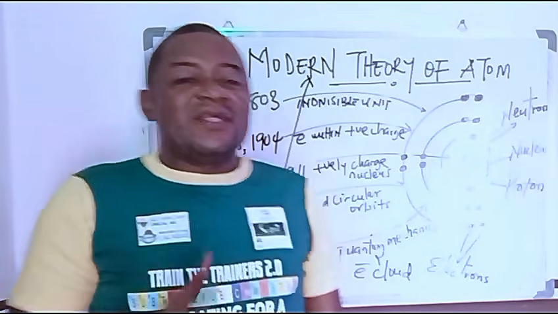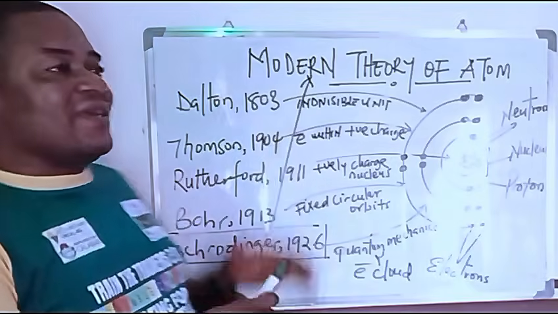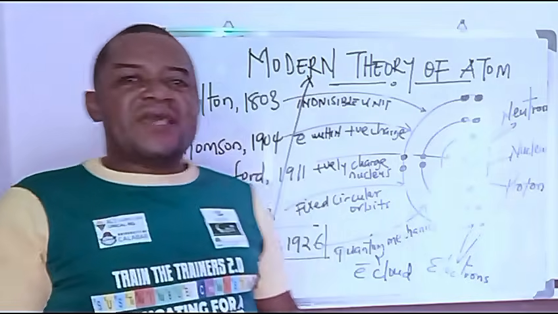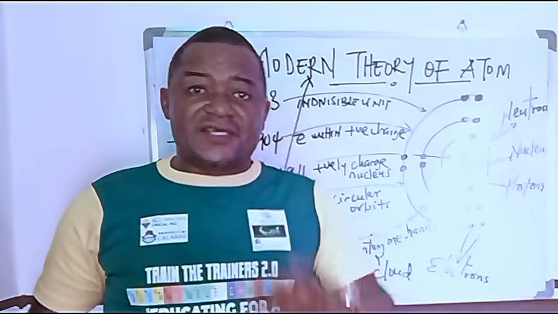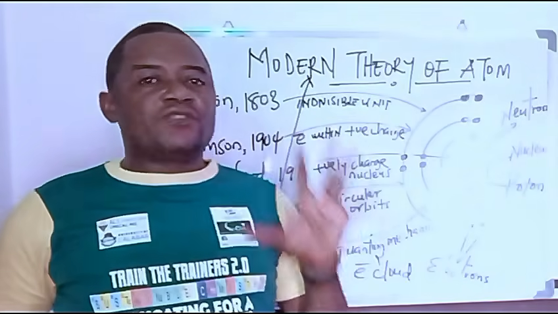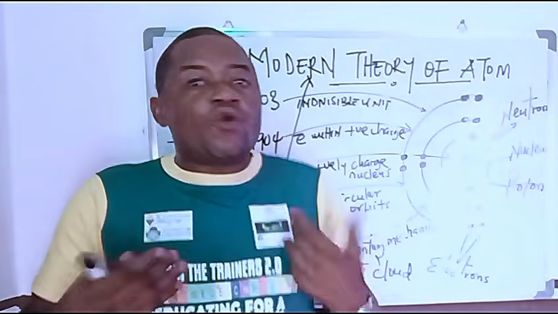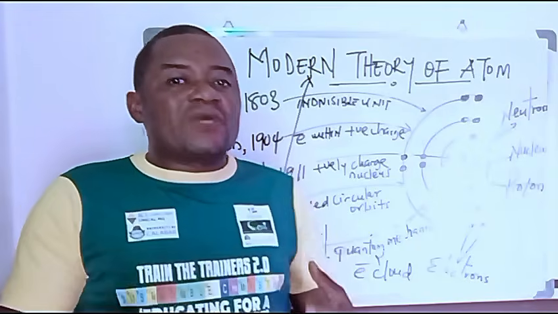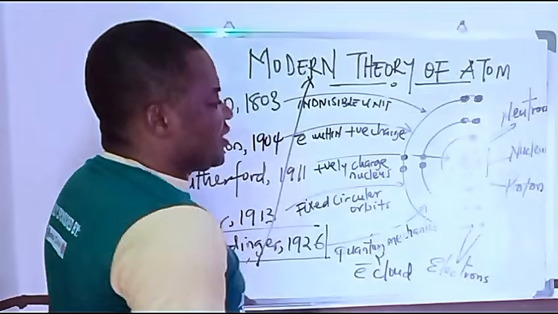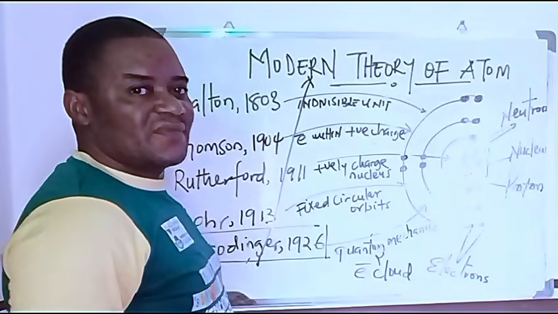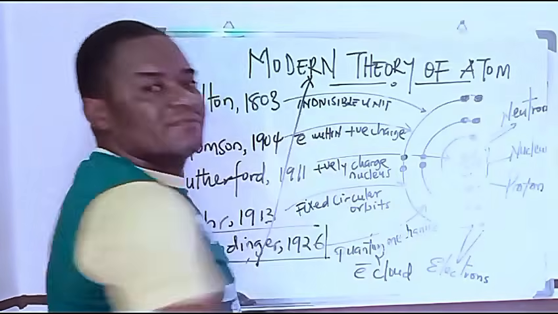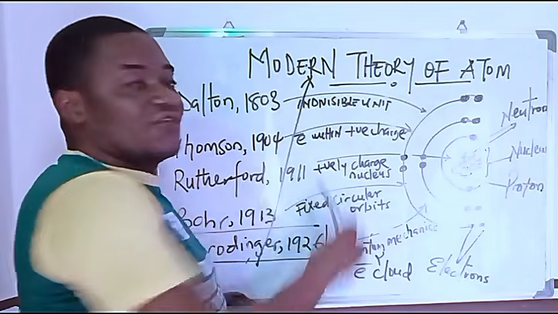He did not see an orbital like what we are told in the earlier theory, that it is a point in the orbit where you can find an electron. No. He said, in that way, you are defining it such that electrons are fixed at a point. No. He said electrons can only be found under probability. That means that you can find an electron at this point, you can find an electron at this point, you can find an electron even at this point. You cannot find it only at a particular place. An electron can be found here, here, and here. That is what modern theory says.